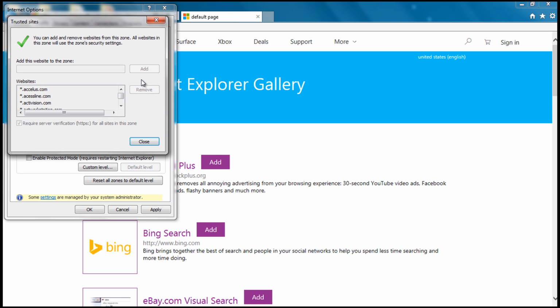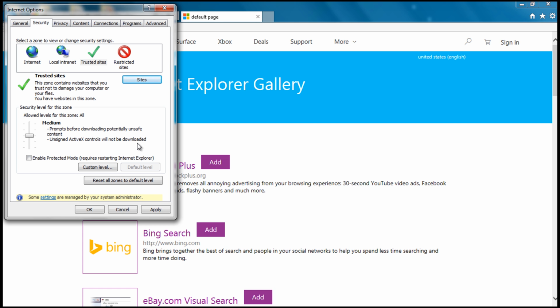Now let's click on the Sites button to the right of the Restricted Sites icon. At the bottom of this pop-up, there is a box that says Require Server Verification HTTPS for all sites in this zone. Uncheck that box. Now we will enter www.forms.westlaw.com in the area that says Add this website to the zone. After you have typed in www.forms.westlaw.com, click the Add button. After the site has been added, you can click Close.